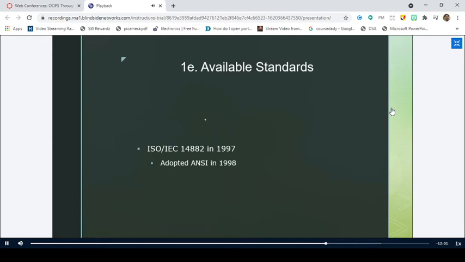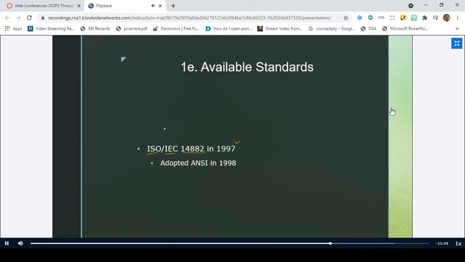But similarly, we have some standards that are available for C++ also. We call that standard document ISO IEC 14882, and it was developed in 1997. And we have a lot of changes for this standard document also, right? Don't worry about these standard documents, nothing to do about this. But you should know that for any programming language, there exists some standardization, there exists some standard document.